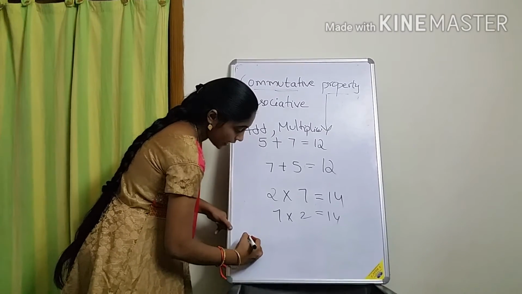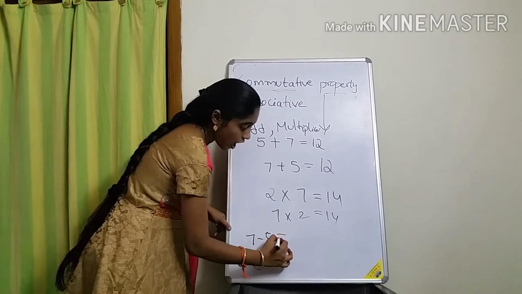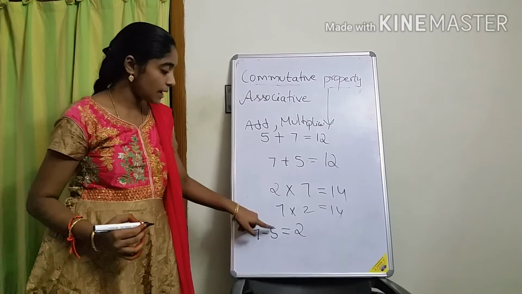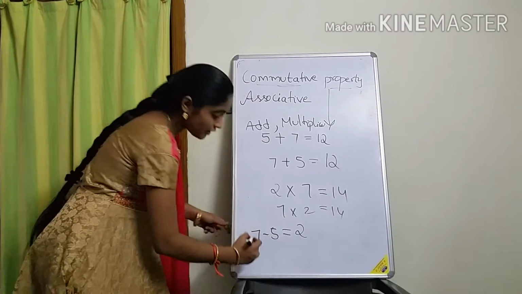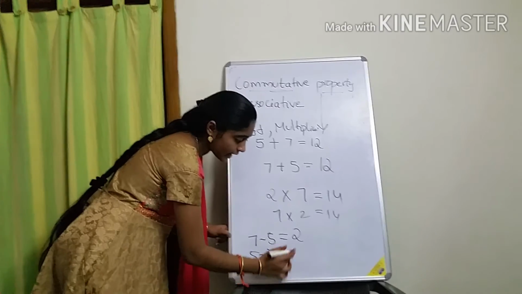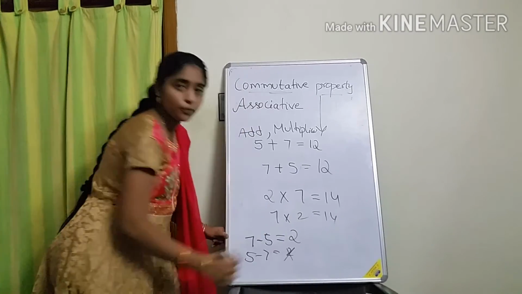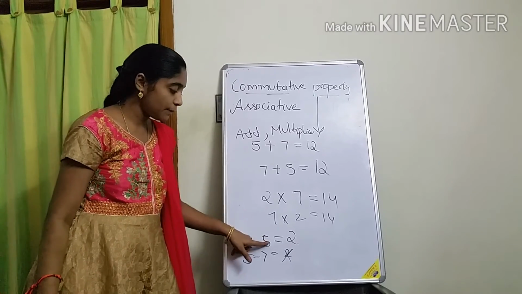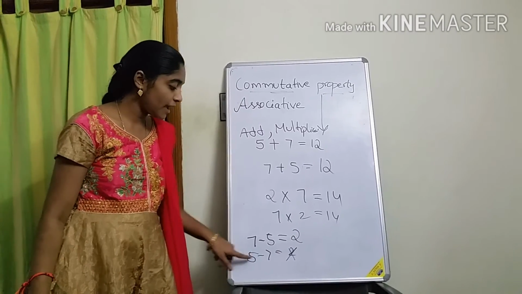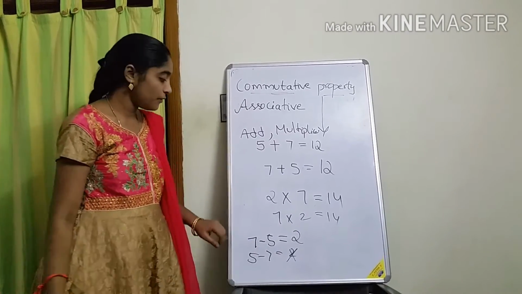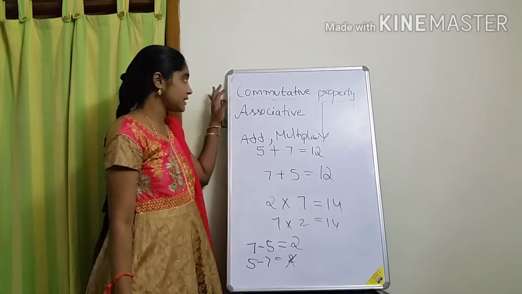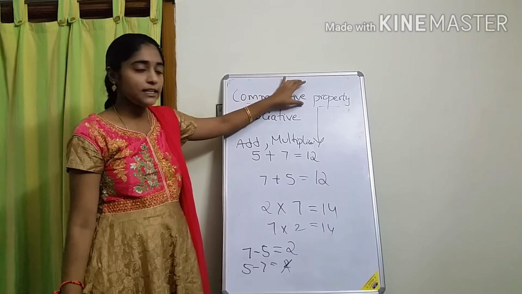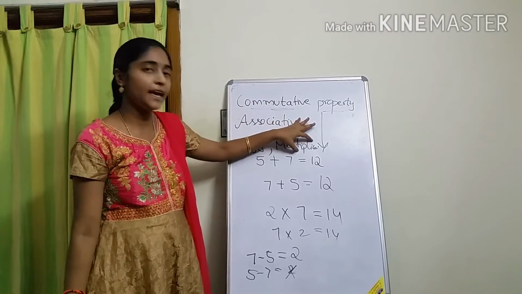You may have a doubt: why are you not saying about subtraction? See, now I took 7 minus 5. How much will you get? 2. Yes or not? From 7, if you subtract 5, you will get 2. But from 5, if you subtract 7, you won't get 2. You will get another number, we will discuss it later. From 5, you can't subtract 7 now. So for subtraction and division, it won't be satisfied. Commutative property will be satisfied only for addition and multiplication.